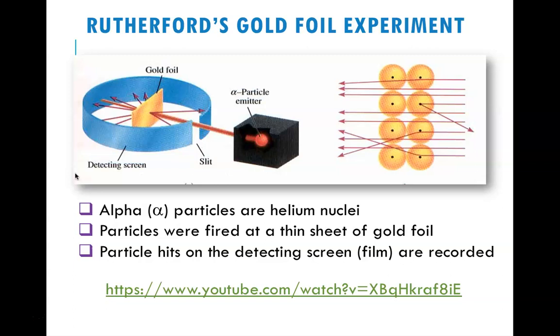But interestingly enough, the alpha particles didn't all just go straight through. Majority of them did, but some of them were deflected. And you can see by this image on the right-hand side that some kind of ricocheted off, or they bounced off and came back. Some even came straight back to the alpha emitter. So what was going on? Something was happening here that was unknown and wasn't even expected. So let's go over to our video.